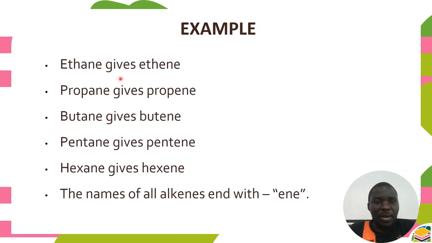For example, ethane gives ethene. We have eliminated this A and put E. Propane becomes propene. Butane gives butene. Pentane gives you pentene. Hexane gives you hexene. And the names of alkenes end with ene.